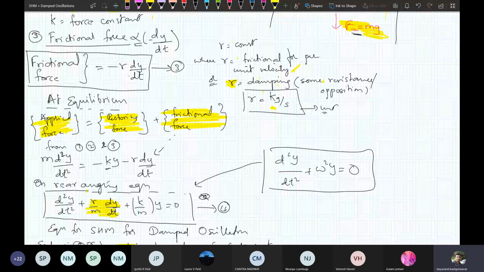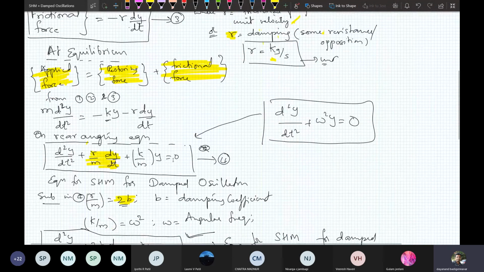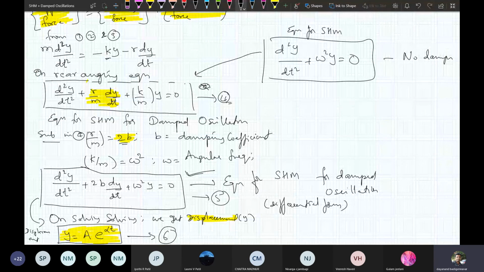On rearranging this equation, I get equation number 4, which is similar to the general equation for SHM. But there, we don't have any damping. Here in equation 4, we have damping in the form of r by m into dy by dt. So the damping term is added to it.